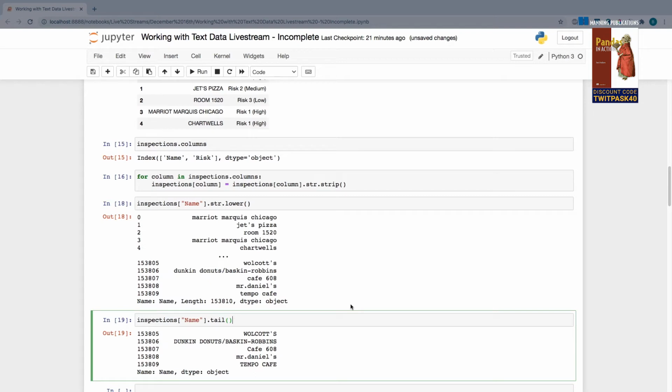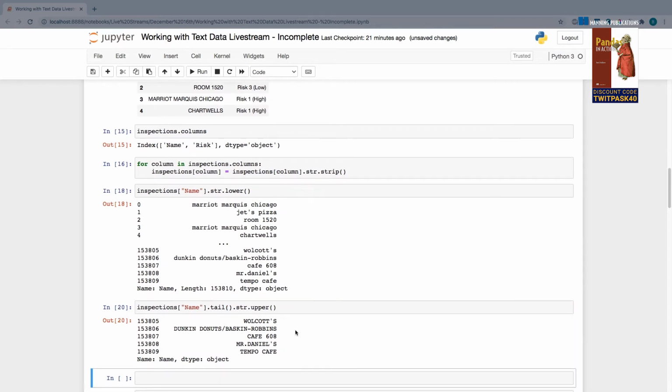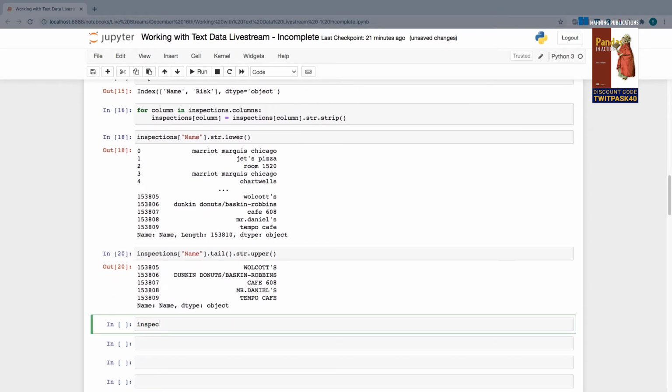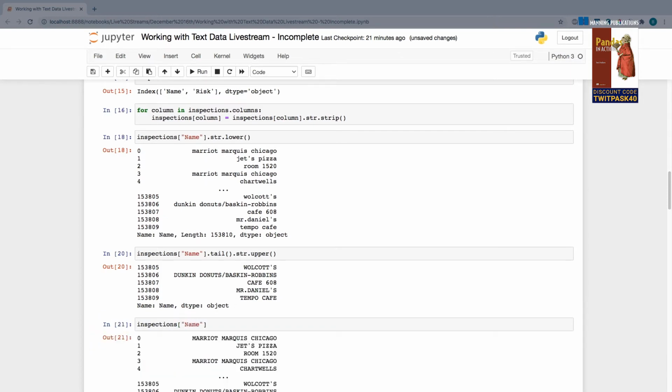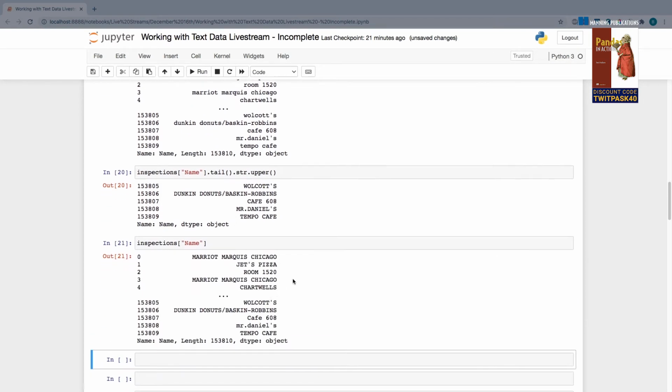You are, of course, welcome to call it on the entire series as a whole. But right here, .str.upper, and you can see all of the letters are going to be in all uppercase. So this is all uppercase right here, and this is, of course, all lowercase. All right, there's a couple other complementary ones that can prove pretty helpful, especially if we take a look at what we're doing here. So here's my original column again, nothing has changed. What I think would be best here, of course, is to capitalize the first letter of every word, right? That's the way I would traditionally expect to see a restaurant name listed.